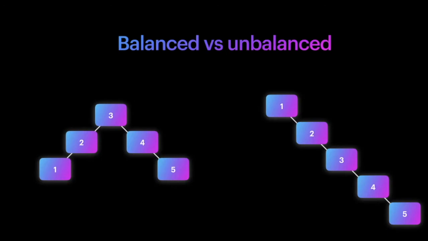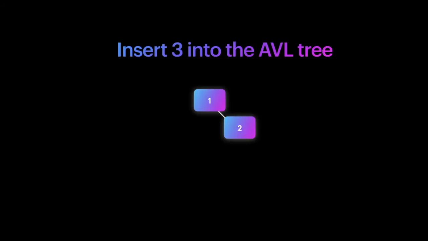Here we have two trees. On the left, a balanced tree, right is unbalanced. With such a simple example, we can see that a balanced tree is much more efficient at searching because it will only take 2 checks to find 5, compared to 4 on the unbalanced one. To make sure that the tree never becomes unbalanced, we need to check if it's unbalanced whenever an item is put into the tree, and if it is, we need to balance it. Let's have a look at an example.